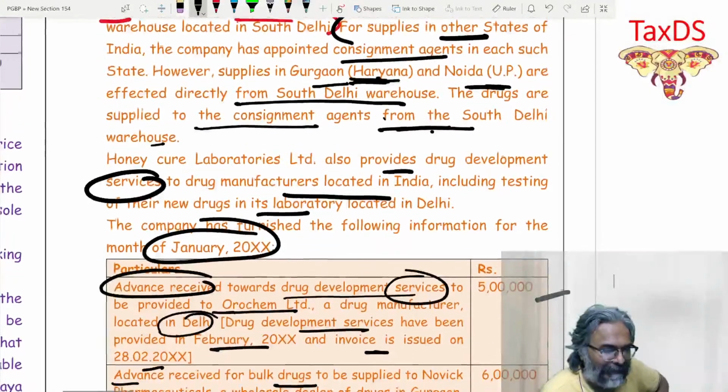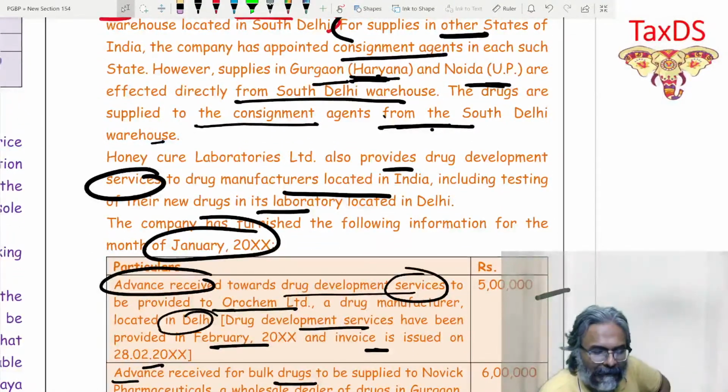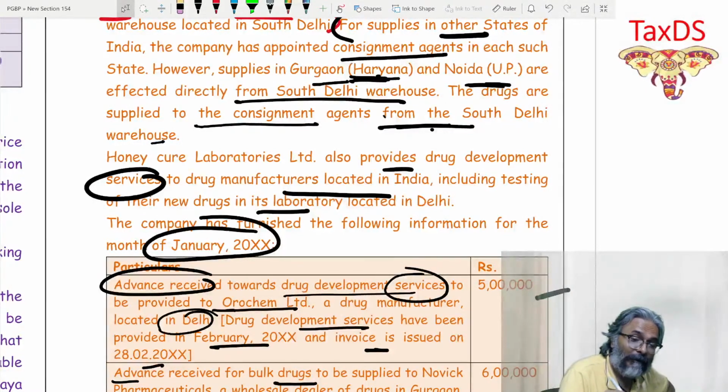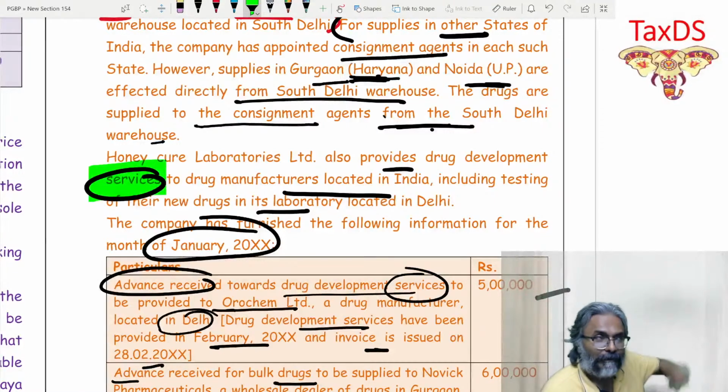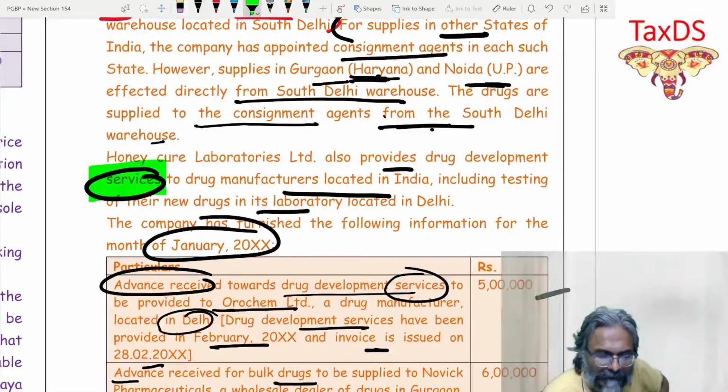We'll see that. Honey Cure Laboratories Limited also provides drug development services. Please understand, they are providing services over here. So there is supply of goods, now supply of services. Now these services they are giving to whom?